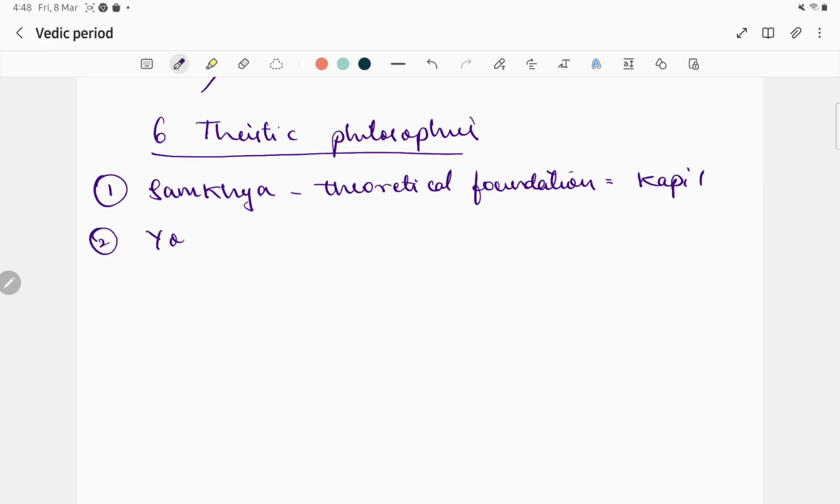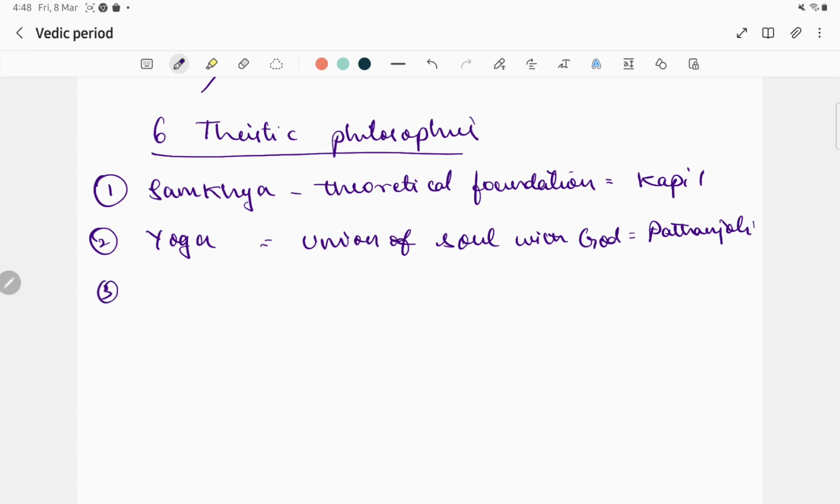Next one is Yoga. Yoga we know, union of soul with God. It was given by Patanjali. Third one, Vaisheshika. It discusses the atomic theory, and it was given by Kanad.